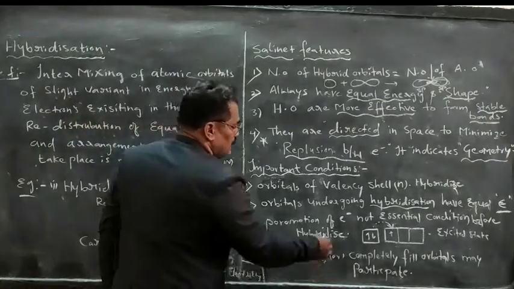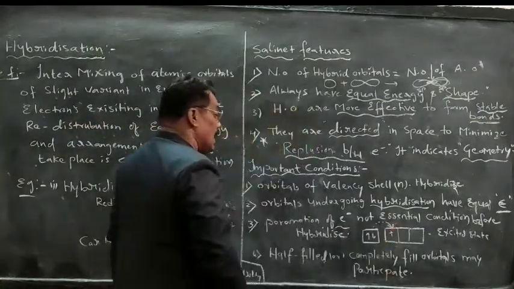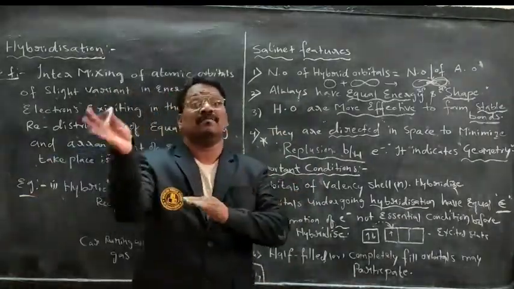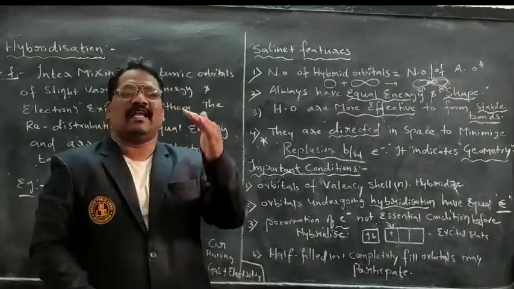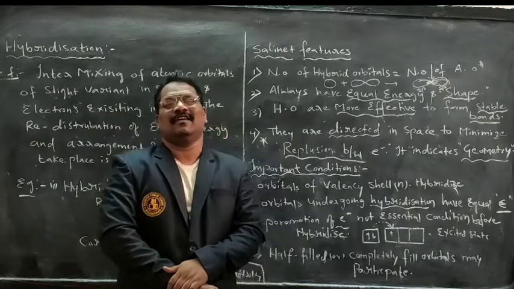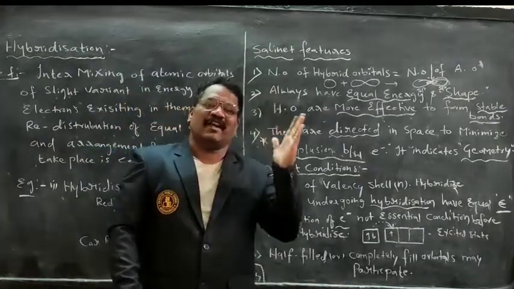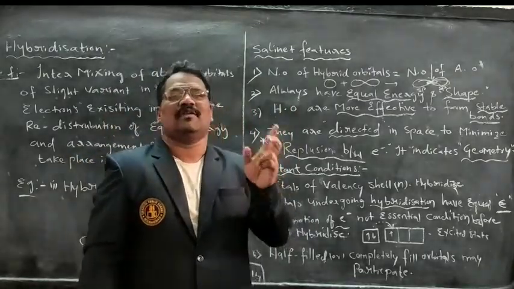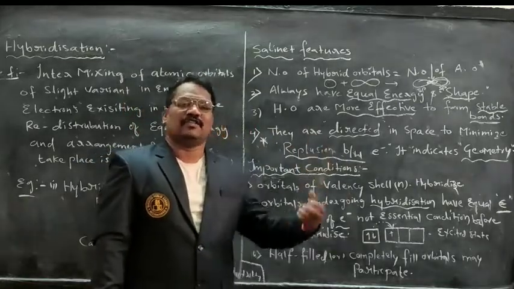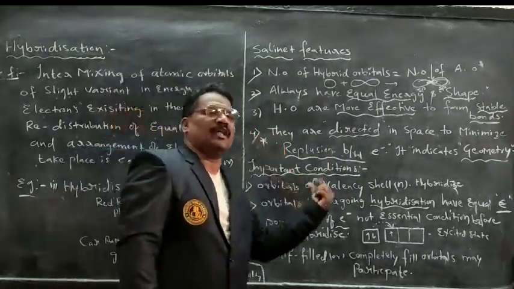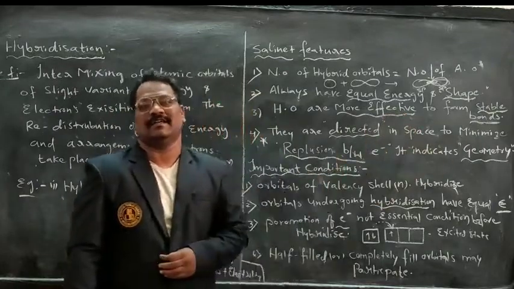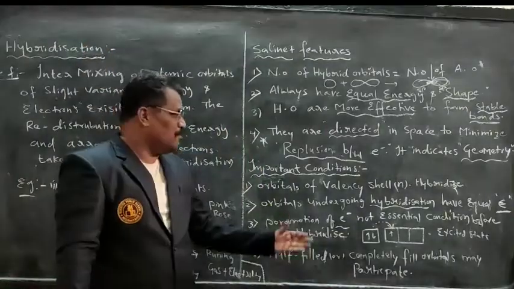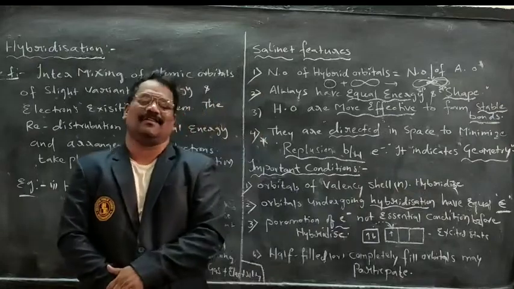Fourth condition, promotion of electron is not an essential condition before hybridization. What is called promotion of electron? We take a central atom's electronic configuration, for example carbon 1s2, 2s2, 2p2. 2s has 2 electrons, 2p orbital also has 2 electrons. Promoting an electron from the 2s orbital, from bound state to excited state, is not that necessary. Bringing an electron from bound state to excited state before hybridization is not that essential.